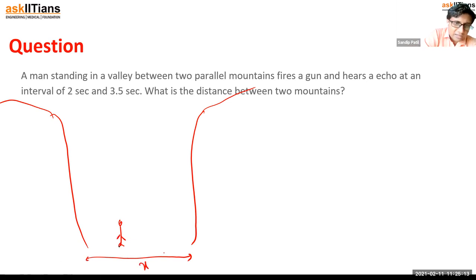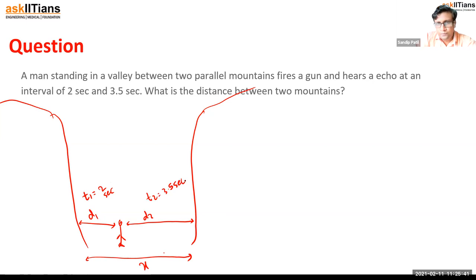So now the man is standing here. Let's say this distance is d1, and this distance is d2. The time taken by the first echo is 2 seconds, and the second is 3.5 seconds. We want to calculate the total distance d. One thing I am very sure of is that d is equal to d1 plus d2.